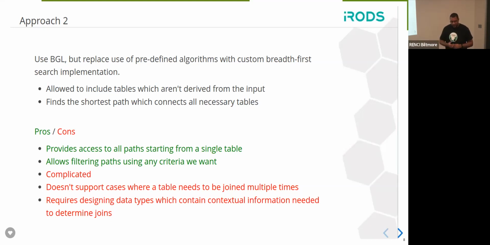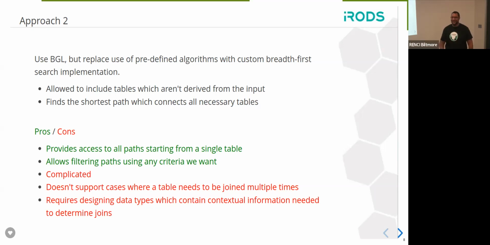But another thing, just like with approach number one, is that it doesn't support joining the same table multiple times. Trying to do that would require us to design data types which contain a lot of contextual information to determine later on whether we can make these joins possible. And that seemed to be a very bad way to move forward.